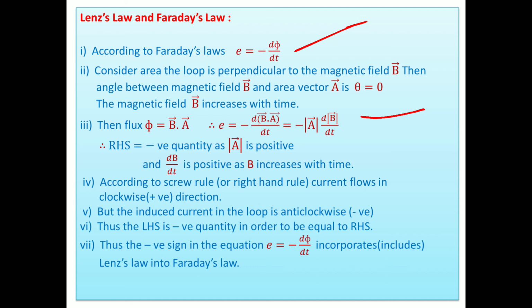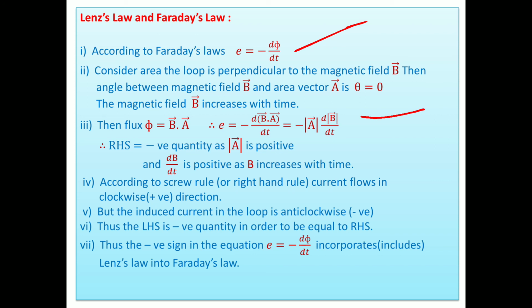According to the screw rule or right hand rule, a current should flow in a clockwise or positive direction. But that does not happen, because according to Faraday's law, it opposes the change in magnetic flux which produces it. Here A is positive and dB by dt is positive, two positive values, so the RHS is positive. Then the LHS should also be positive, but it is a negative value.